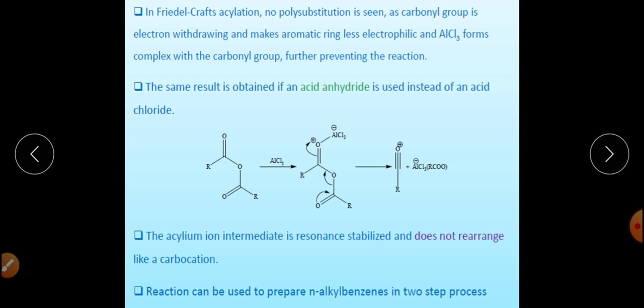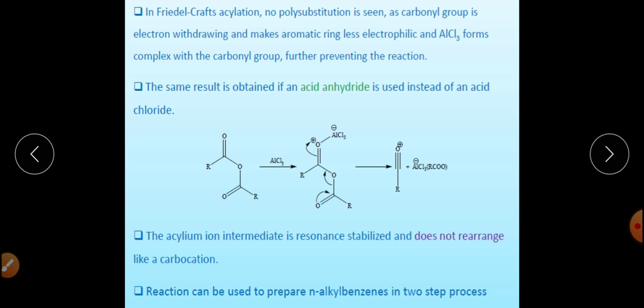But in Friedel-Crafts acylation reaction, the acylium cation that is synthesized cannot be rearranged. It doesn't rearrange, so there will be no chance of rearrangement at all. So by using this reaction, we can easily add 3 or more carbon atoms on the benzene ring.